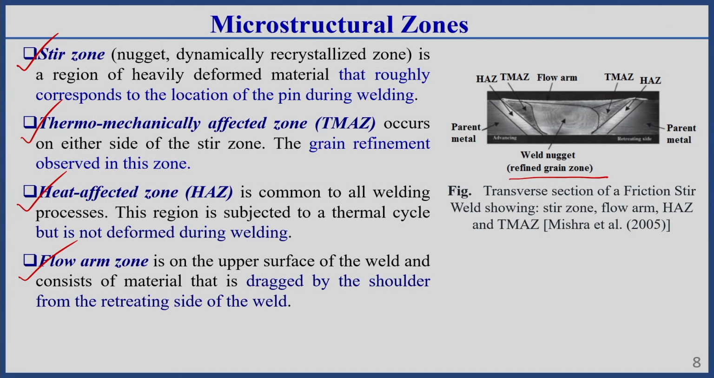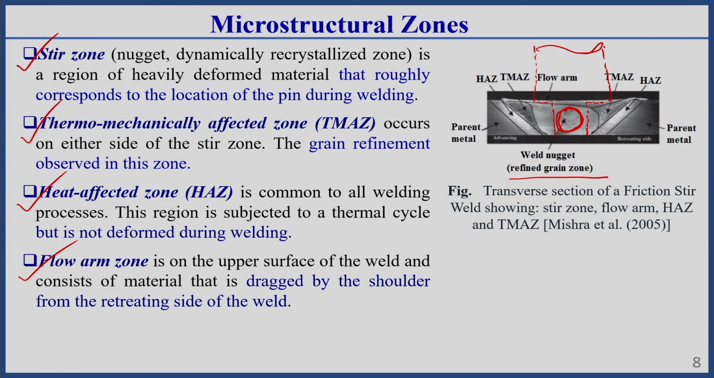So here you see this stir zone is the zone which generally corresponds to the location of the pin during welding. So generally the pin is plunged. Okay, I am just drawing here, then it will be more clear to you. This is the tool shoulder. So this is the tool pin. So this is the shoulder zone, and this is the tool pin zone.